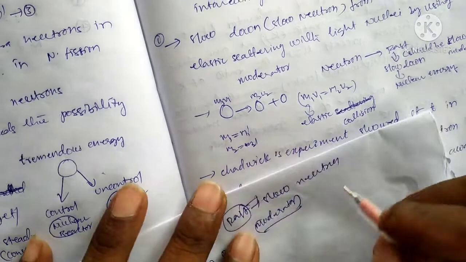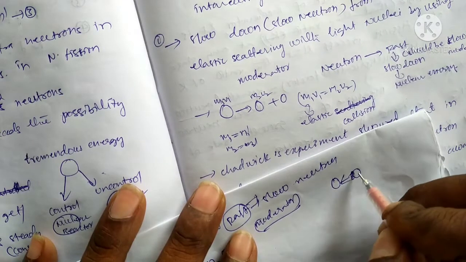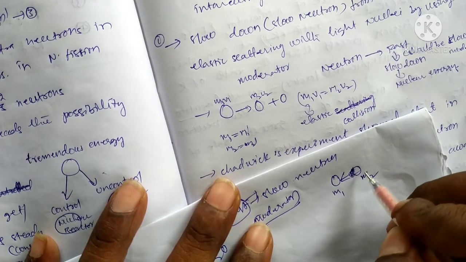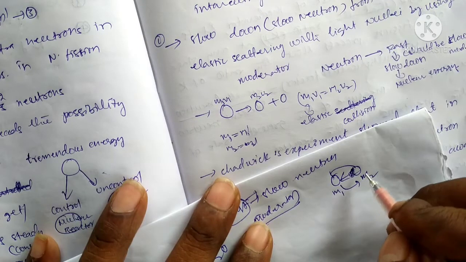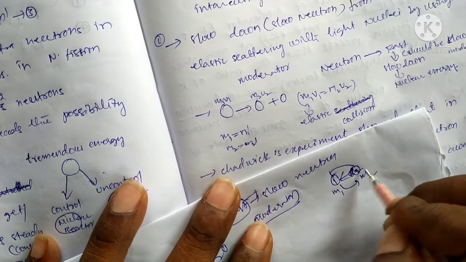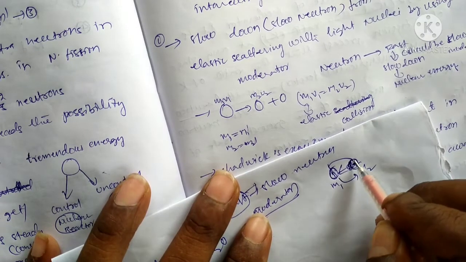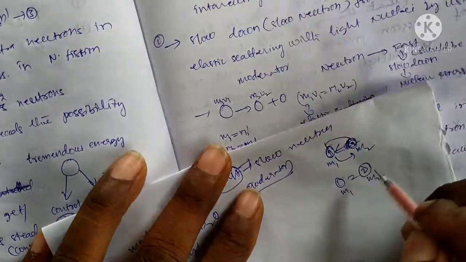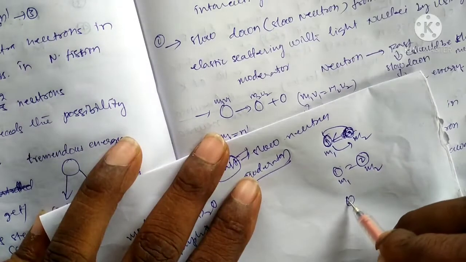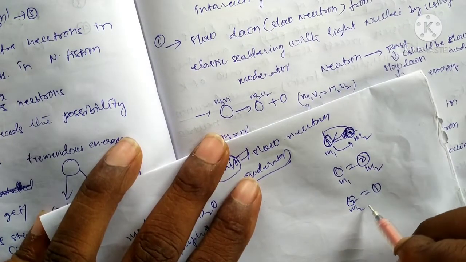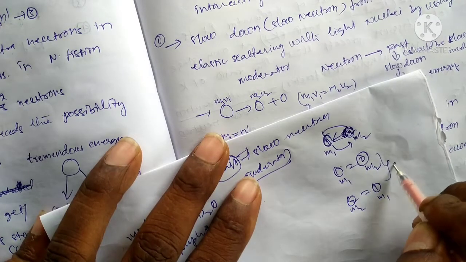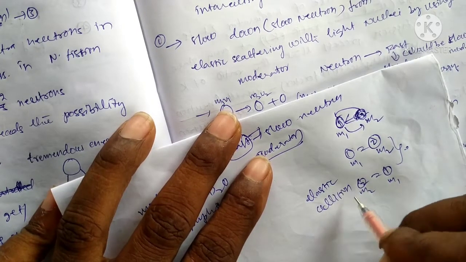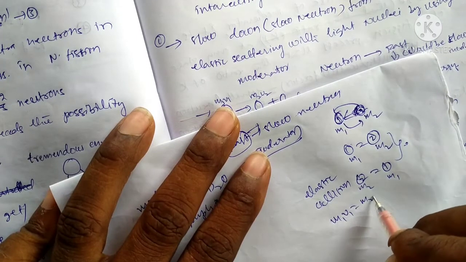Two atoms collide. The first atom has mass M1, the second atom has mass M2. After collision, the first goes to the second's side and the second to the first's. So M2 equals M1, which is an elastic collision, where M1V1 equals M2V2.